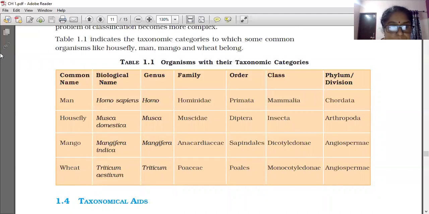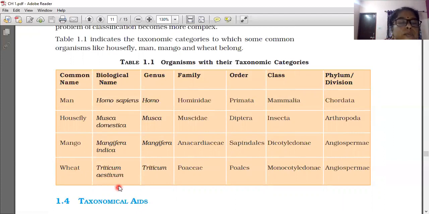Now coming to the housefly, the biological name is Musca domestica. In that, the first name is the generic name or genus name. So Musca is the generic name, family name Muscidae, order Diptera, class Insecta and phylum Arthropoda. Mango: Mangifera indica, genus Mangifera, Anacardiaceae is the family name, order Sapindales, class Dicotyledonae and division Angiosperm, since it is a plant.